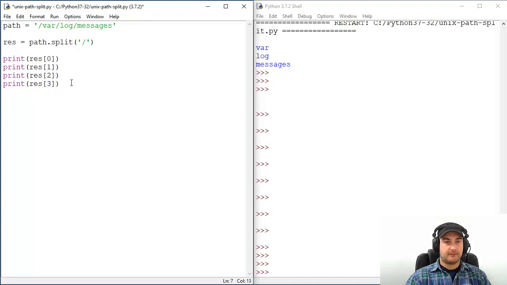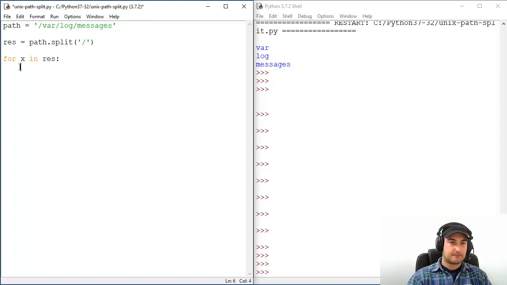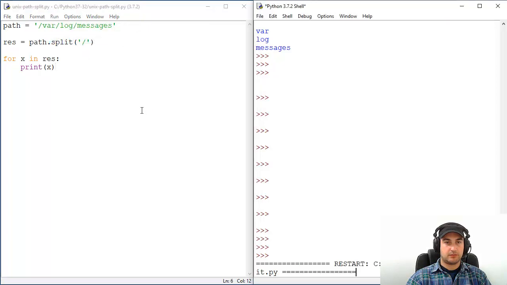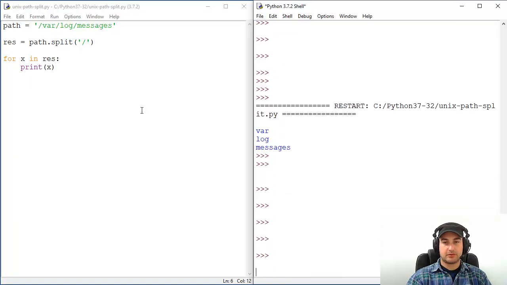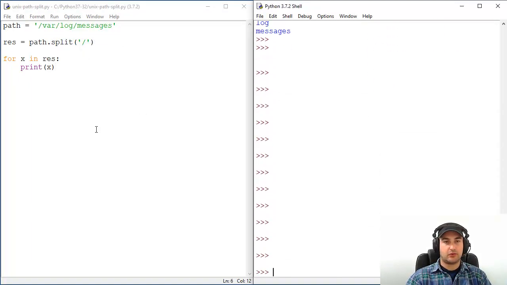Where I was, yeah, let's print using a for loop. For some specific x, abstract x in result, we will print that specific x, and let's see what we have. And that's about it. Absolutely the same result, but with a for loop.